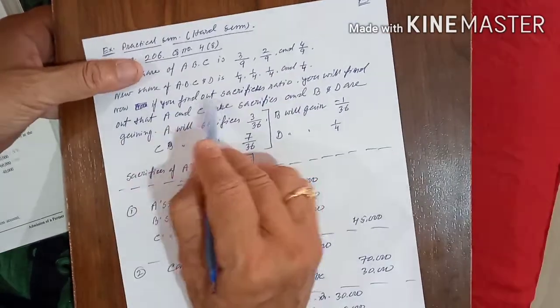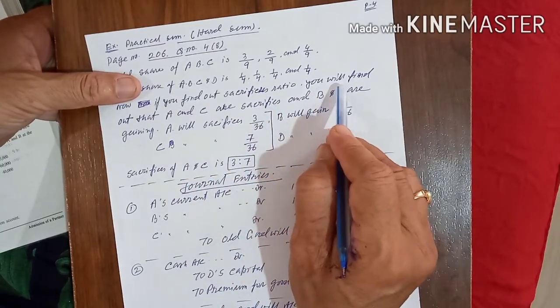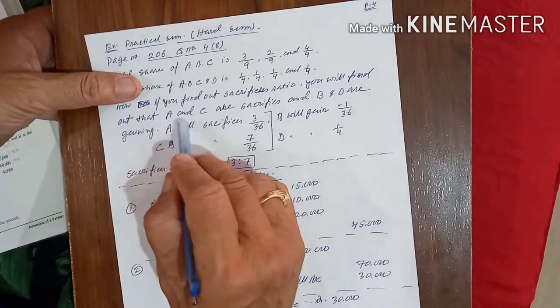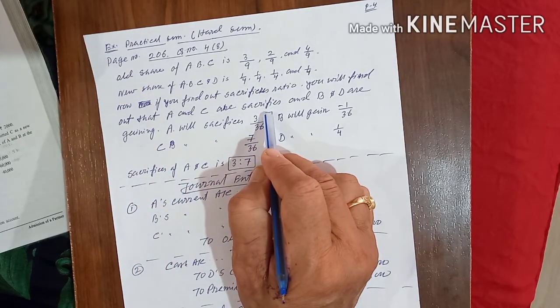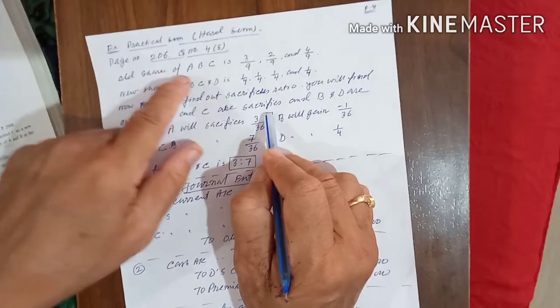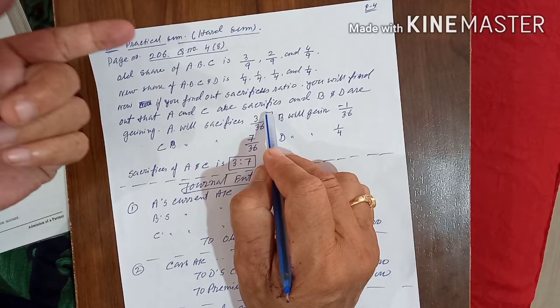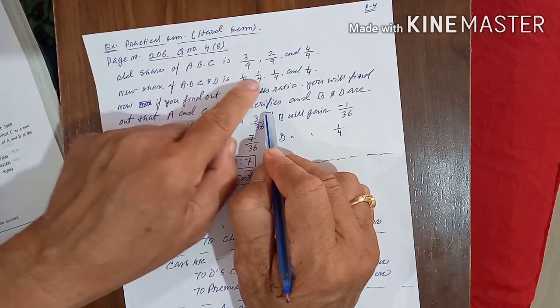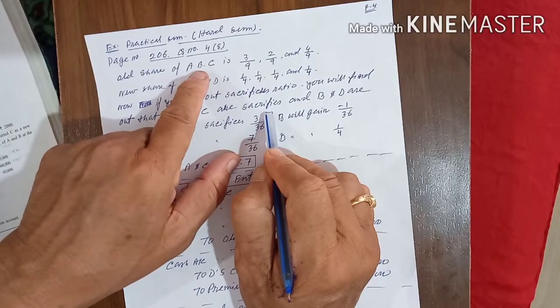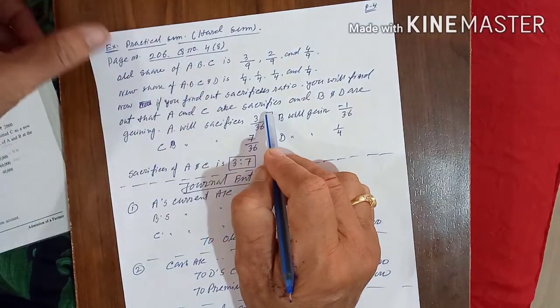Now if you find out the sacrificing ratio, you will find that A and C are sacrificing. I told you, don't think only that D is coming, so all of A, B, C will sacrifice. Sometimes it may happen that, due to the new ratio, somebody from the old partners may gain also.